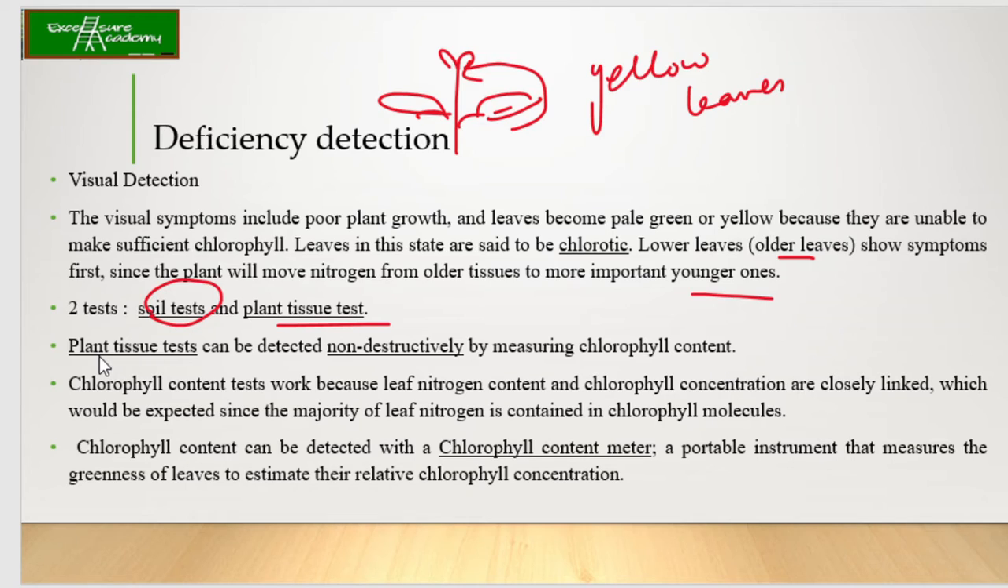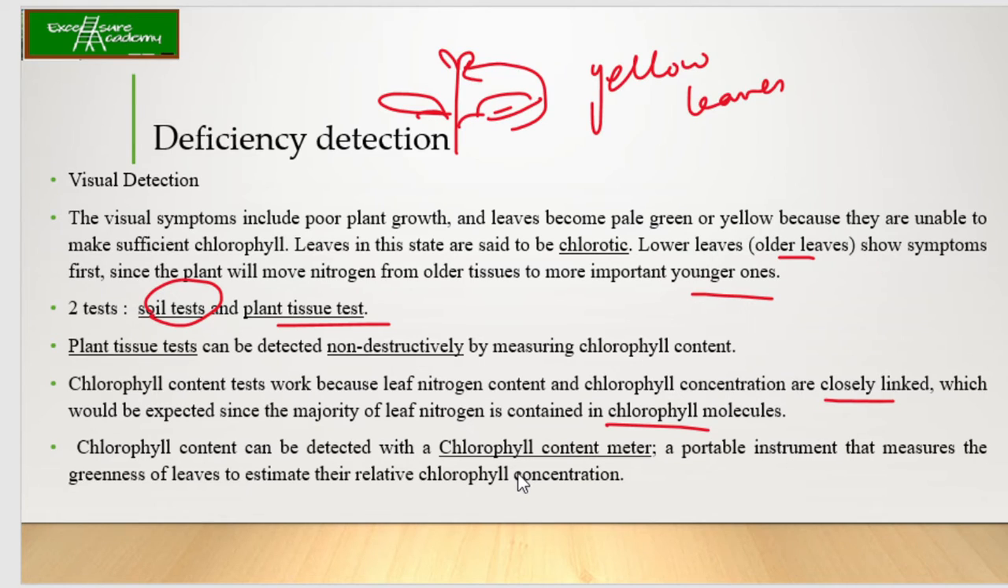Now how can this be done? Chlorophyll content tests work because leaf nitrogen content and chlorophyll concentrations are closely linked. So what happens is, you can calculate or measure the amount of chlorophyll. Now, how can chlorophyll be measured? For that, you have the chlorophyll content meter. It is a portable instrument that measures the greenness of the leaves.